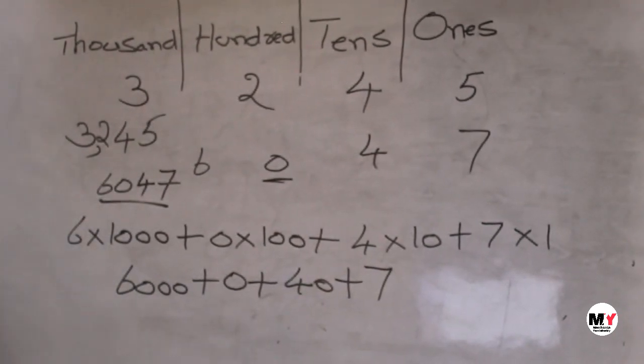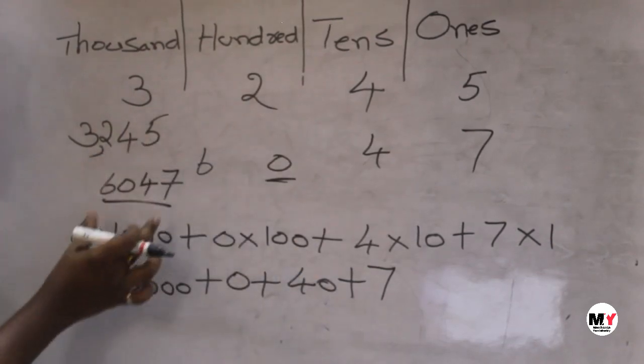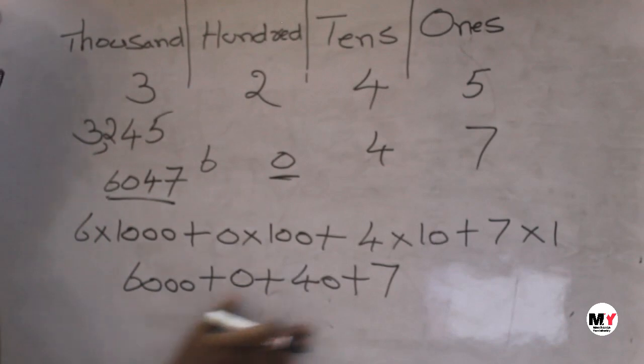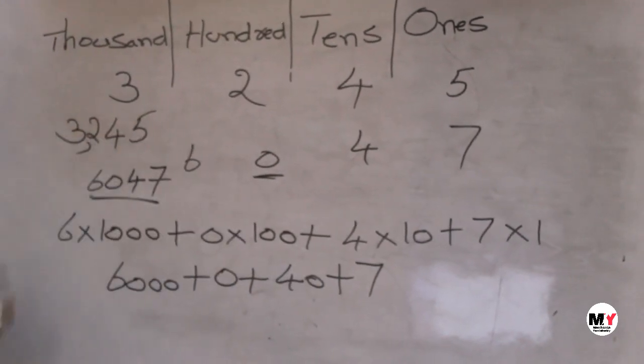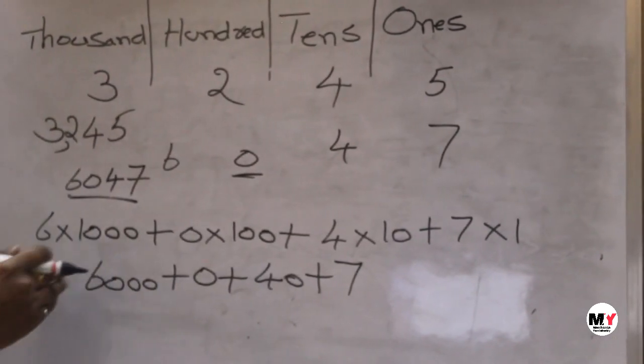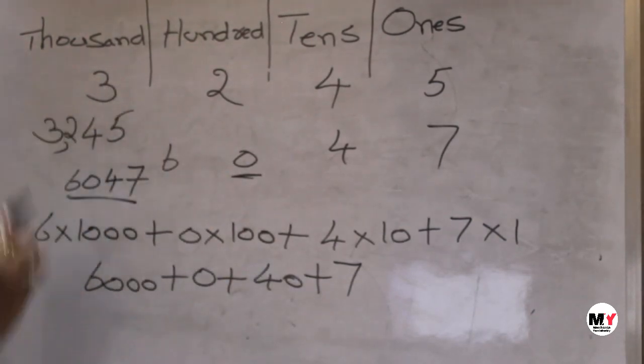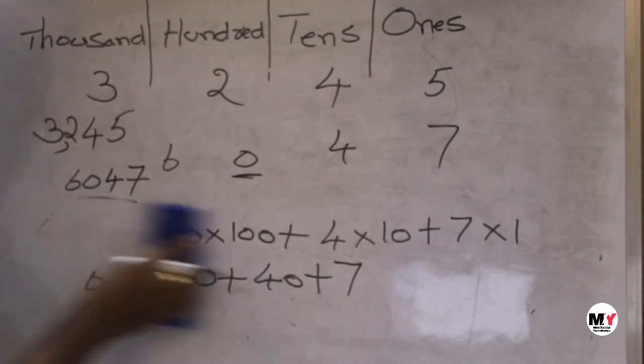So in the exam they may ask you the reverse also. They will give the number and ask you to write the expanded form, or else they will give the expanded form and ask you to write the number. Okay, let's see one example. I will give the expanded form and let's write it in the normal standard form.